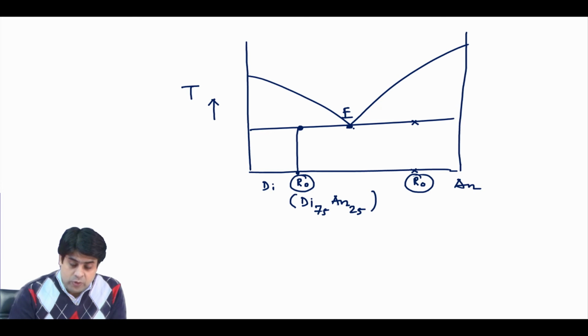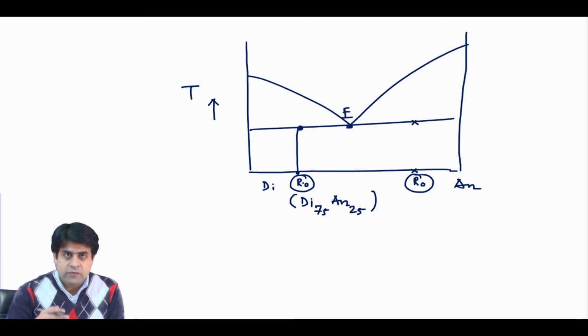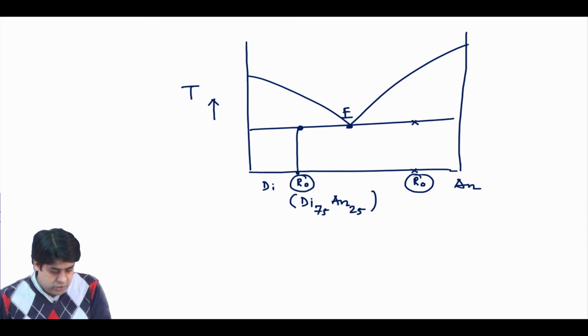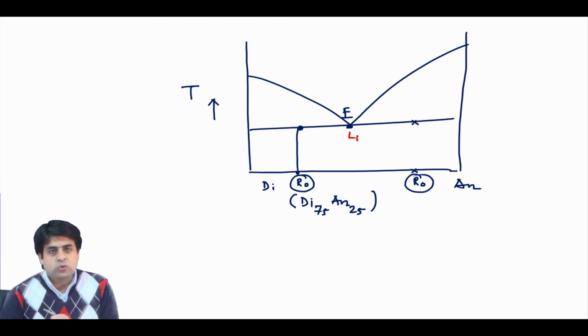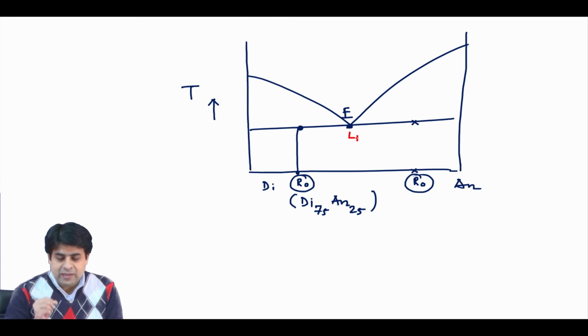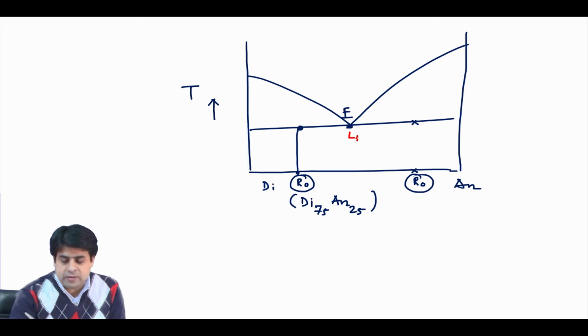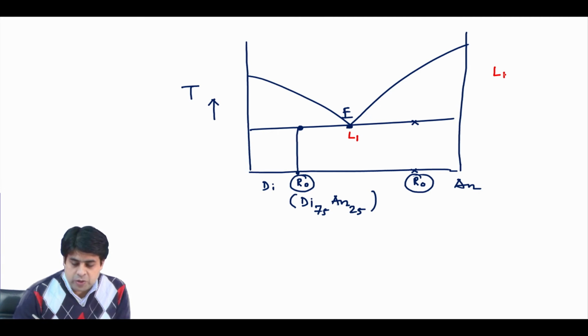Okay. So, you take R0 composition, because this is the reverse of your equilibrium crystallization. What will happen is that your liquid composition will be close to your eutectic composition, and this liquid L1 composition will coexist with your S1 composition, and S1 composition will be somewhere, suppose here, or let us say if it is here.